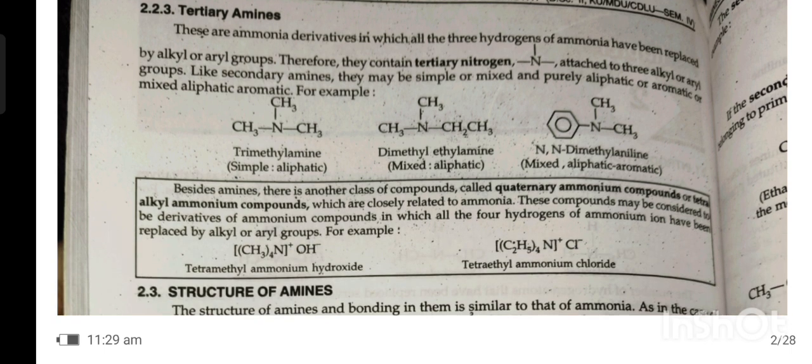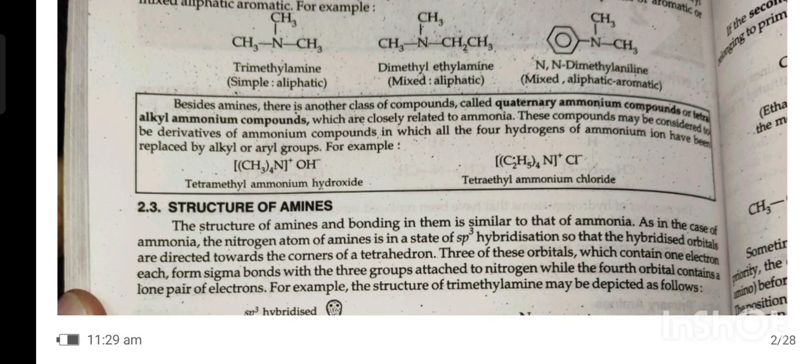Besides amines, there is another class of compounds called quaternary ammonium compounds or tetraalkyl ammonium compounds, which are closely related to ammonia. These compounds may be considered to be derivatives of the ammonium ion in which all four hydrogens of the ammonium ion have been replaced by alkyl or aryl groups. For example, tetramethyl ammonium hydroxide, tetraethyl ammonium chloride, tetramethyl ammonium hydroxide or tetramethyl ammonium chloride.